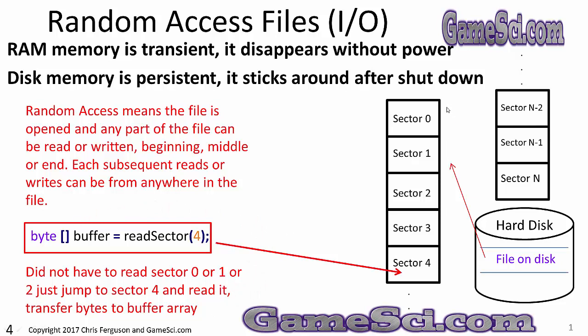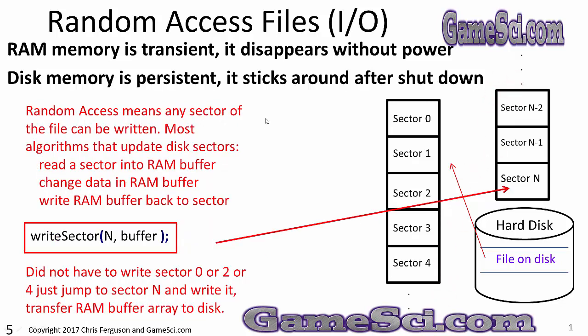Now my picture of the file here is a little bit different. Sector 0, this is a file on disk. Sector 0, Sector 1, Sector 2, Sector 3, Sector 4. See that dot, dot, dot? This file can go on, dot, dot, dot, pick it up, Sector N-2, Sector N-1, Sector N. This is the last sector of the file. This is the first sector of file. This could have hundreds, if not thousands, of sectors in between. Random access means any sector of the file can be written.